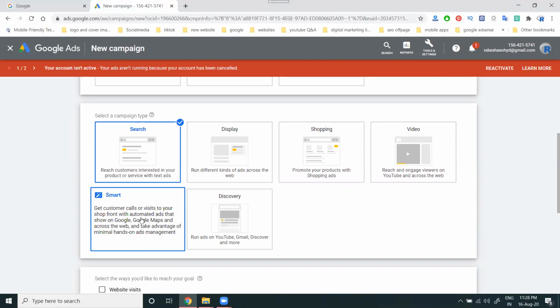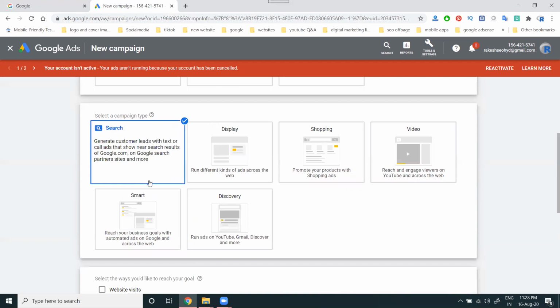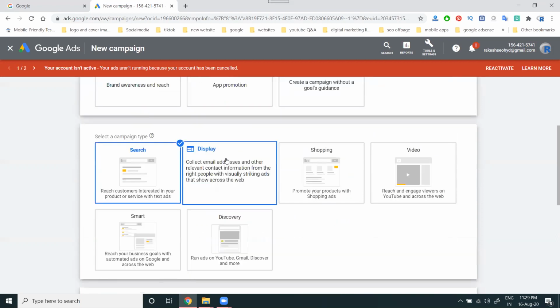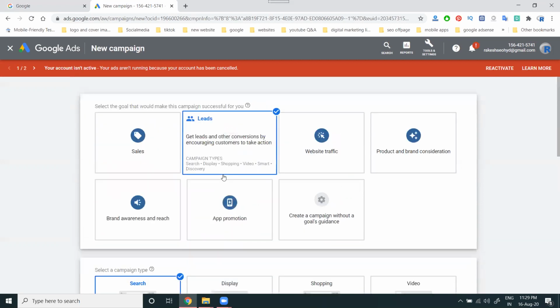Without a YouTube channel and without a website, we can also promote by creating a custom Google document form. Anything is possible to promote your business. If you have a website, we can add it for that particular option. But in this ad, we can create it without a website. How can you promote your business and get leads? For this purpose, we select an option, lead or anything else.